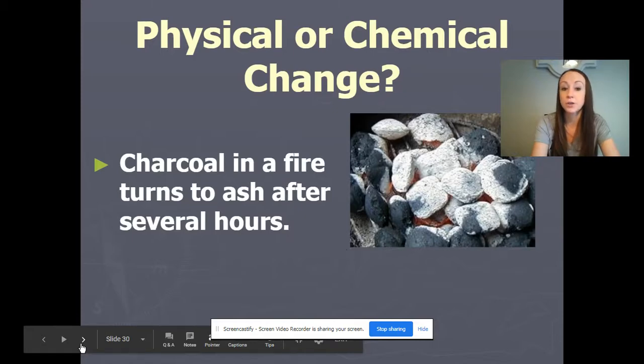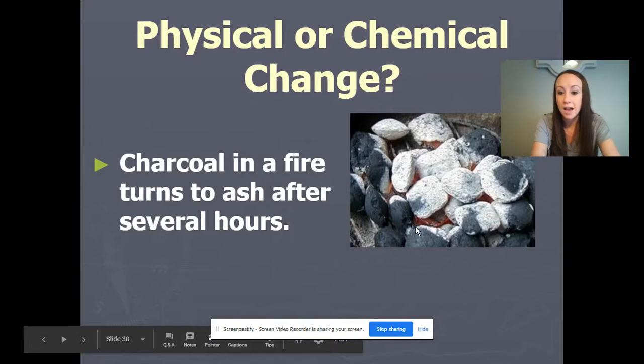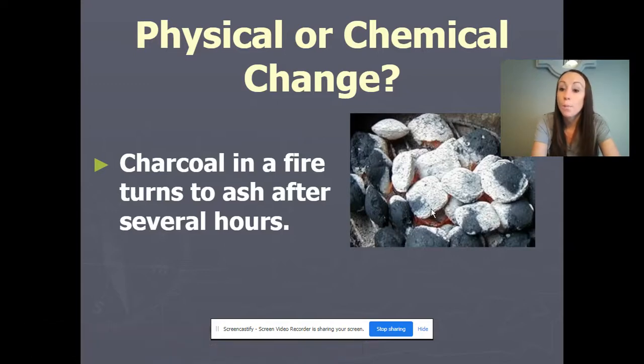Charcoal in a fire turns to ash after several hours. Well, here we've got the fire working, so these coals are burning. Right here we see indicators of a new substance. It's turning white. We see a temperature change. These are all clues to me that I have a new substance.